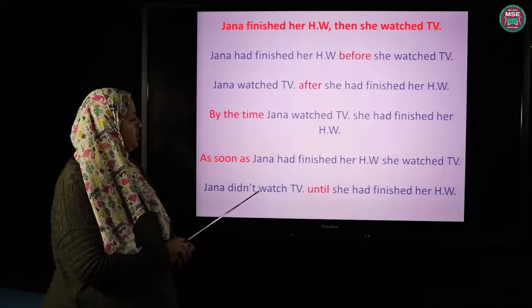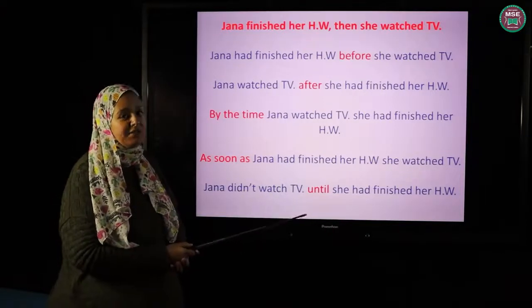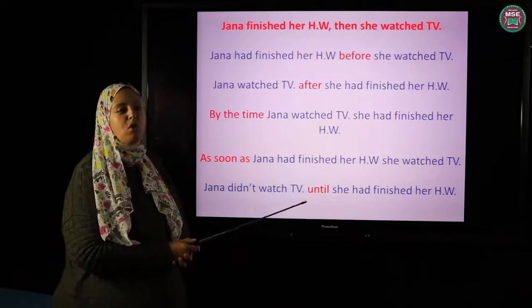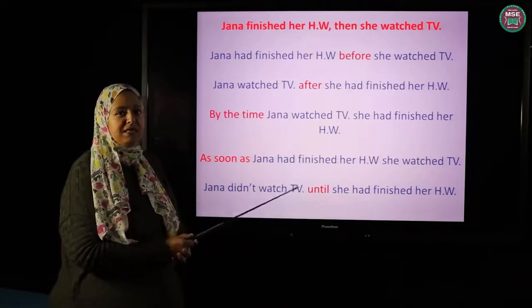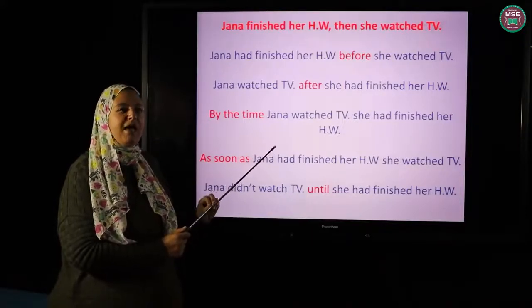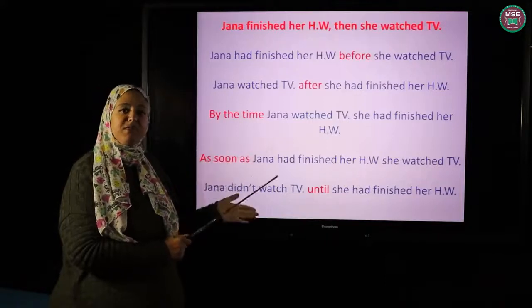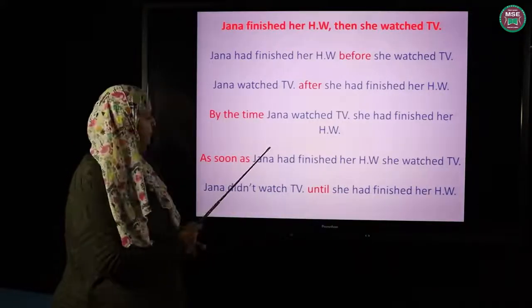Jana didn't watch TV until she had finished her homework. But take care that before using the keyword, or before putting the keyword in the sentence, you have to understand the sentence well. And you have to figure out which action happened first and which action happened next.